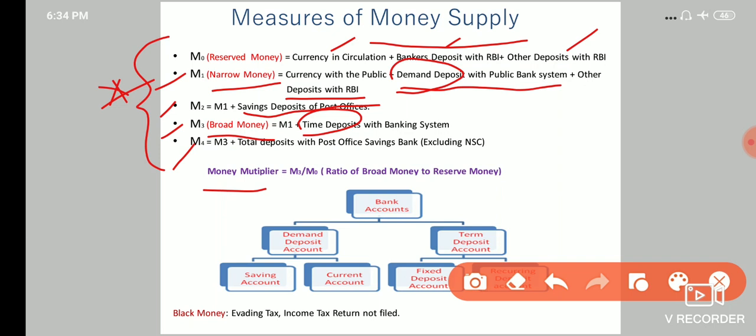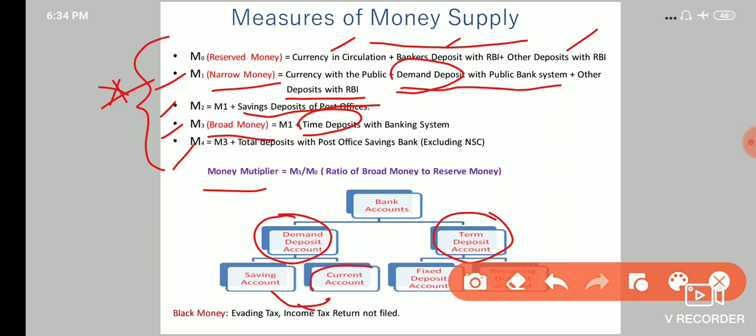We all know that a bank account is basically divided into 2 categories. One is demand deposits and another is time deposit account. Now under demand deposit, there are 2 types of accounts, savings account and current account. We all know what a savings account is. These 2 types of account are called demand deposit because the account can be operated according to the demand of the account holder. That means an account holder can withdraw or deposit money in these 2 types of account according to his wish or demand. So I hope it is clear.